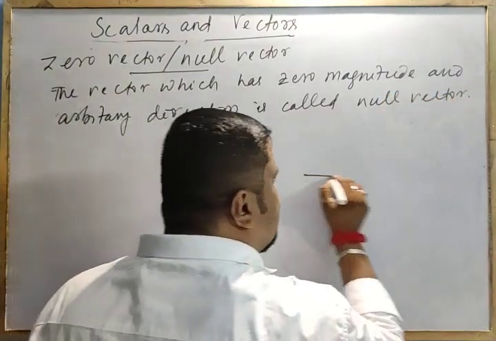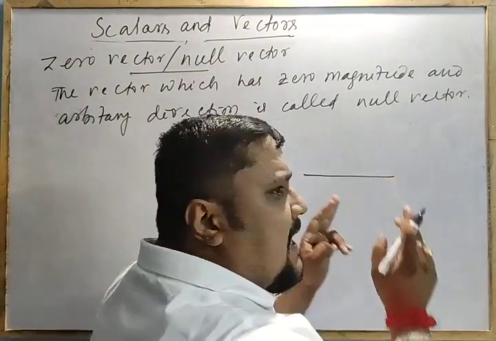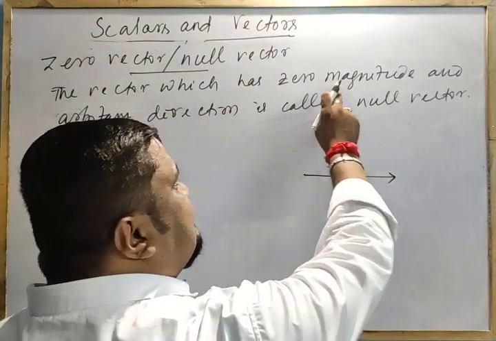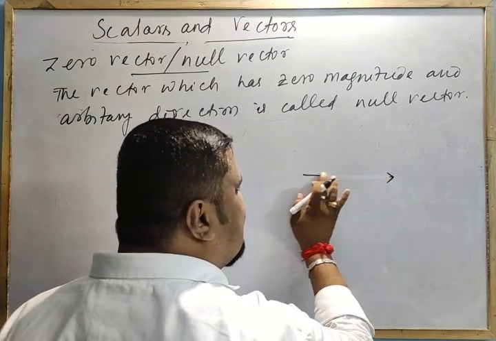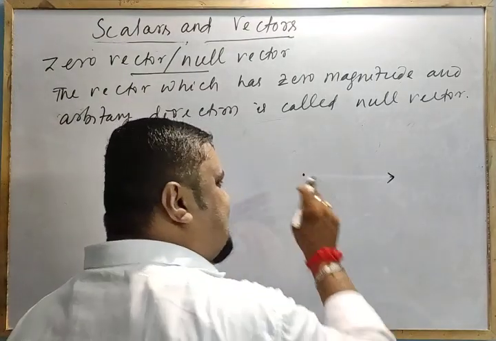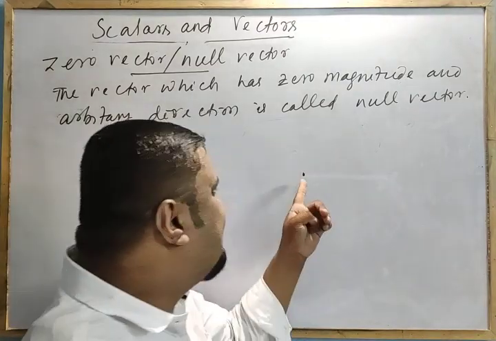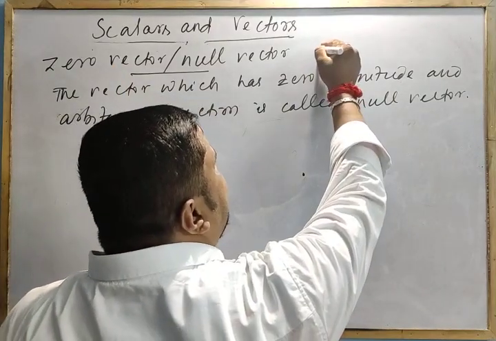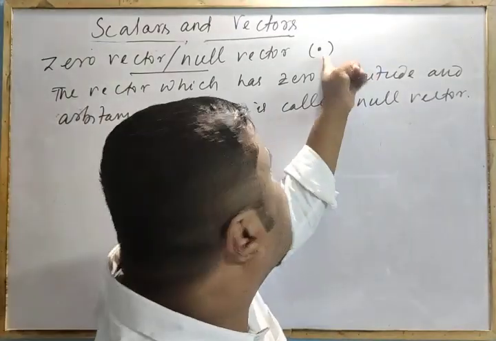A vector is represented by its length, and this length gives you the magnitude of the vector, with an arrow. Now it has zero magnitude, so I will reduce this length like this, like this, like this. Zero. So I will get a dot. If I put an arrow on that dot, it has no meaning. So that dot is the representation of the zero vector or null vector. That dot has arbitrary direction.